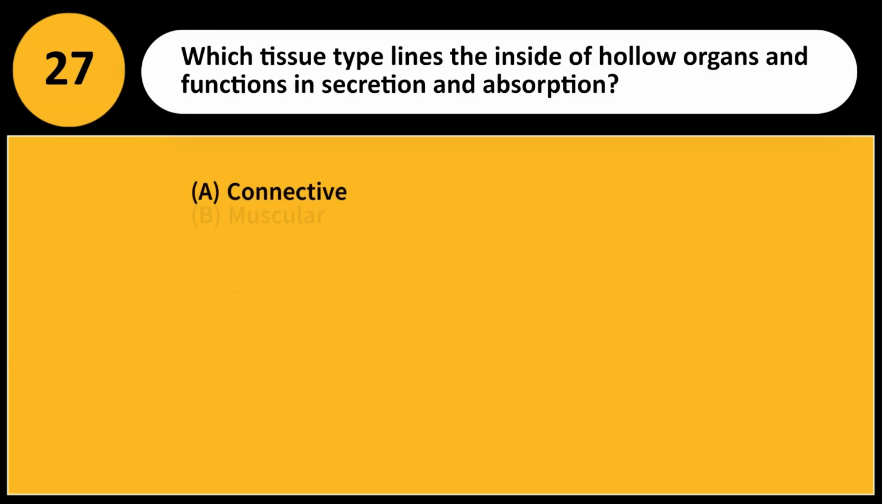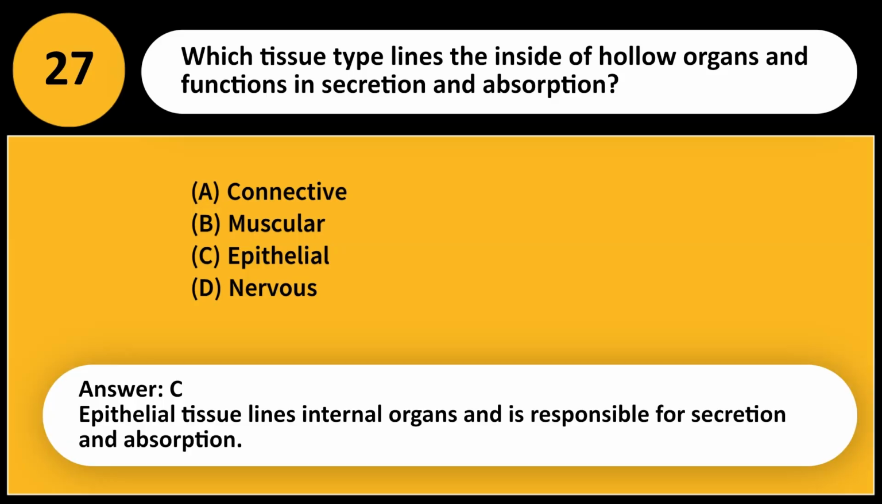Which tissue type lines the inside of hollow organs and functions in secretion and absorption? A. Connective. B. Muscular. C. Epithelial. D. Nervous. Answer, C. Epithelial tissue lines internal organs and is responsible for secretion and absorption.